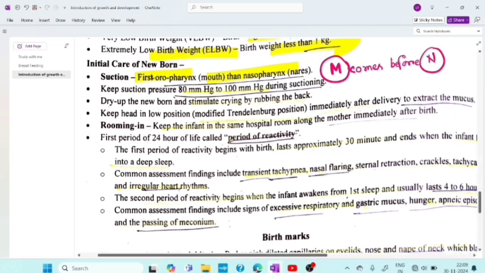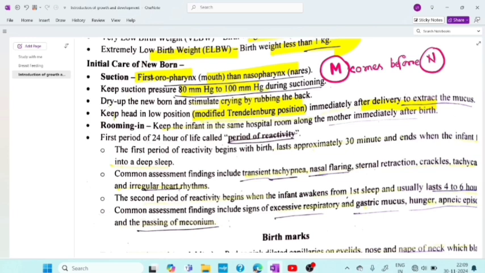Then keep suction pressure, that is 80 mm Hg to 100 mm Hg. Then dry up the newborn and stimulate crying by rubbing the back. Then keep head in low position, modified Trendelenburg position, immediately after delivery to extract the mucus. So we have to put the baby's head in low position so that the baby does not choke on mucus, right? To prevent choking, we are giving this position to the baby.